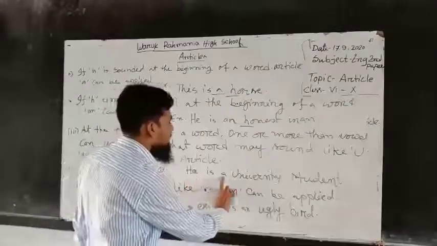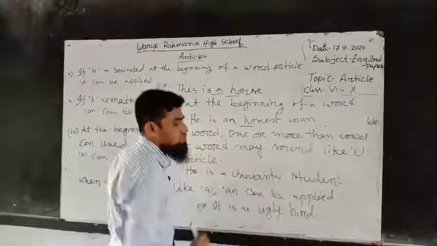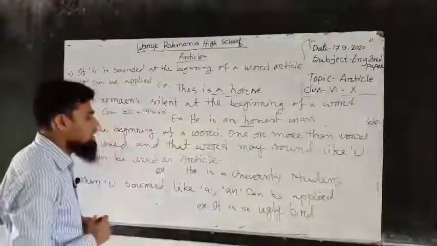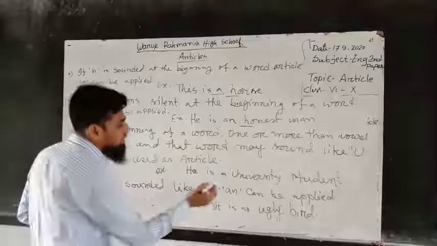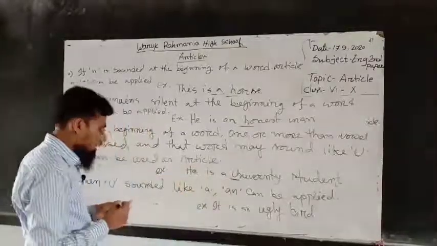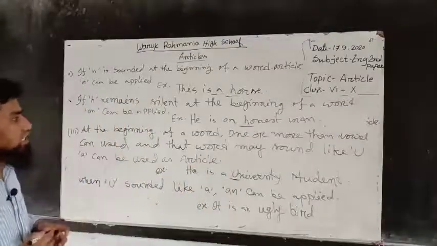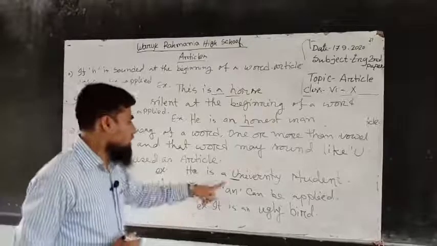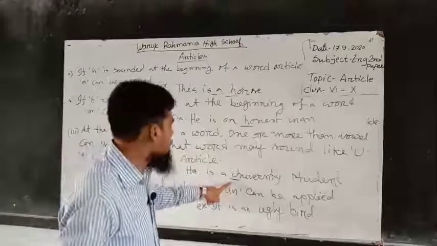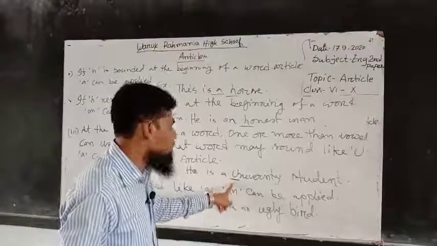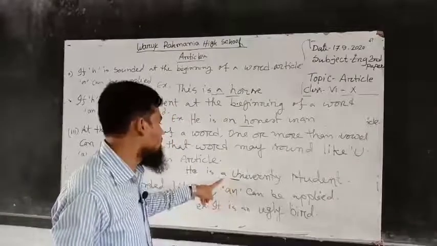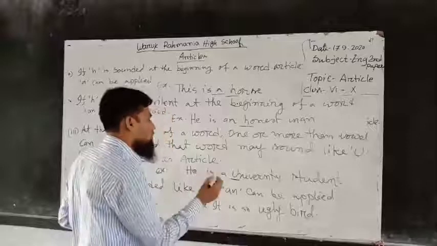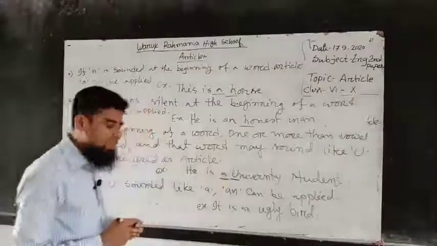Here, he is a university student. Here the sound is like you, so since it sounded like you, we have to use a as an article.